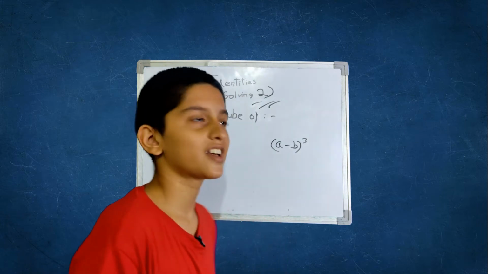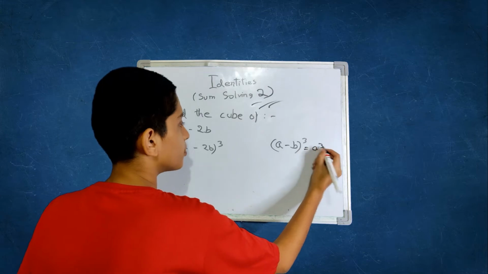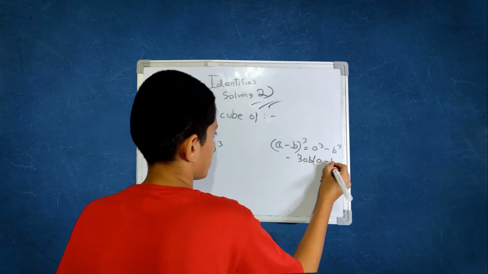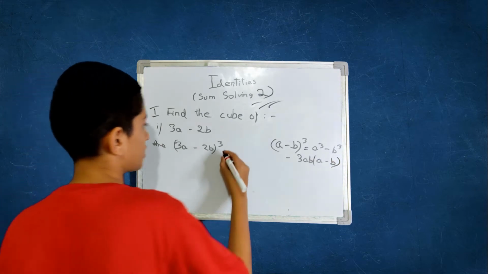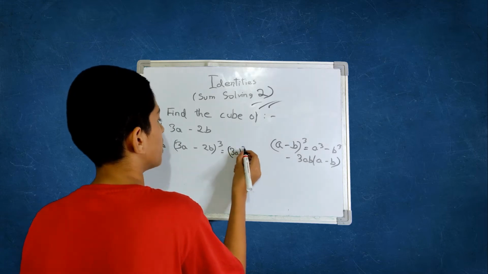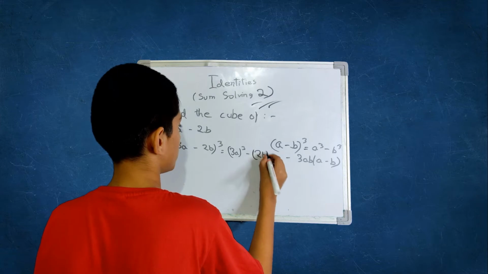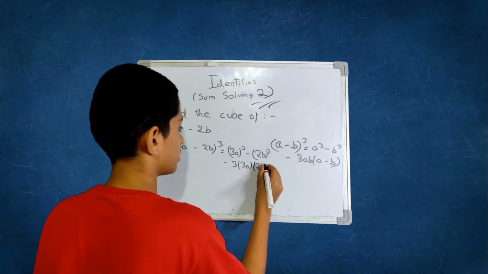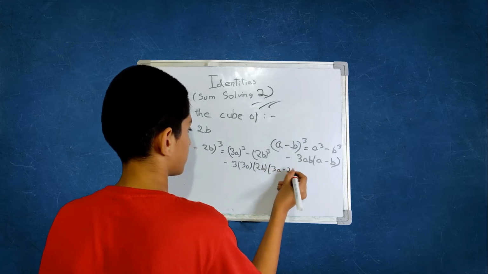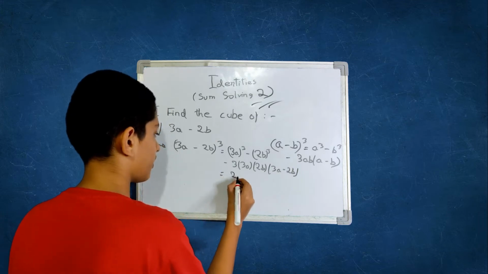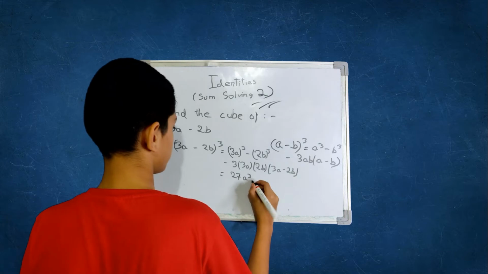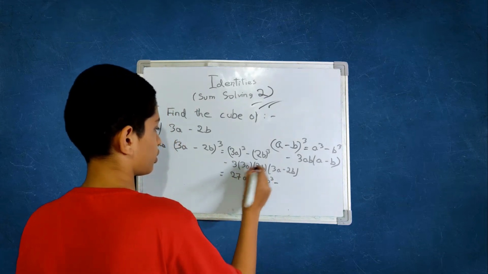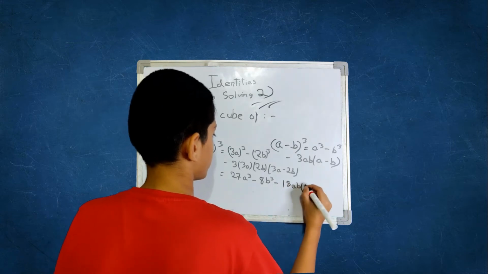then you are right. A minus b the whole cube is a cube minus b cube minus 3ab into a minus b, which is 3a the whole cube minus 2b the whole cube minus 3 into 3a into 2b into 3a minus 2b, which is 27a cube minus 8b cube minus 3 into 3, 9, into 2, 18ab into 3a minus 2b,